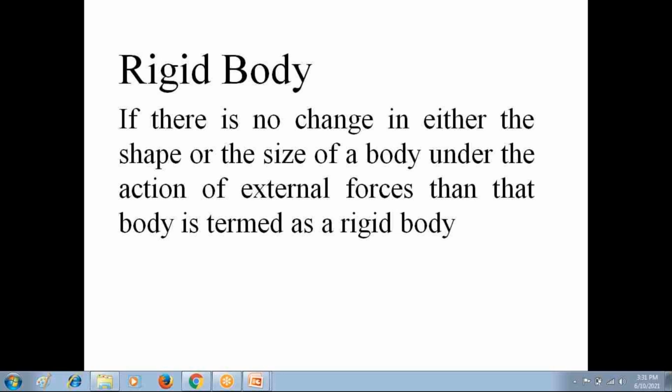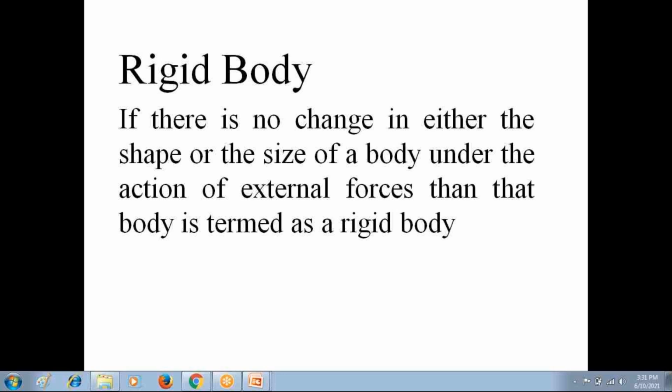But on this body, I apply a number of forces. Even though a number of forces are acting on the body, if the body has the same shape and size as in the first case, under the action of external forces, we call this body a rigid body.